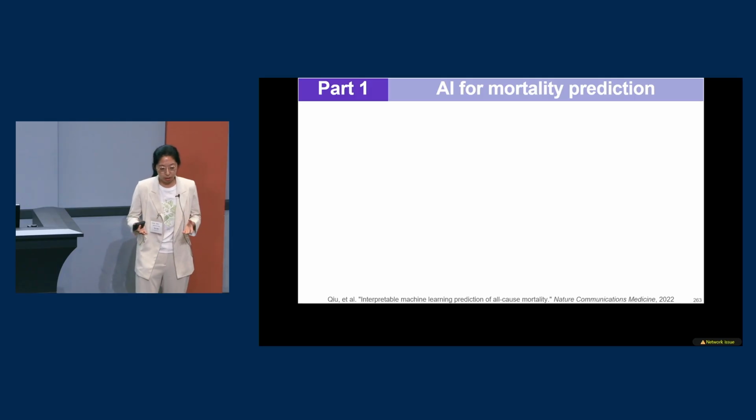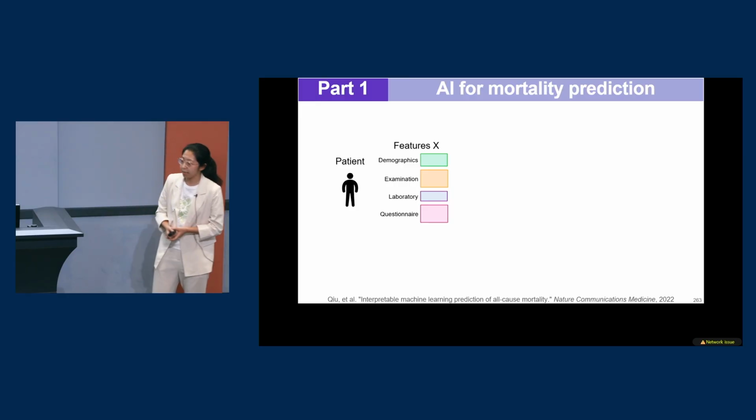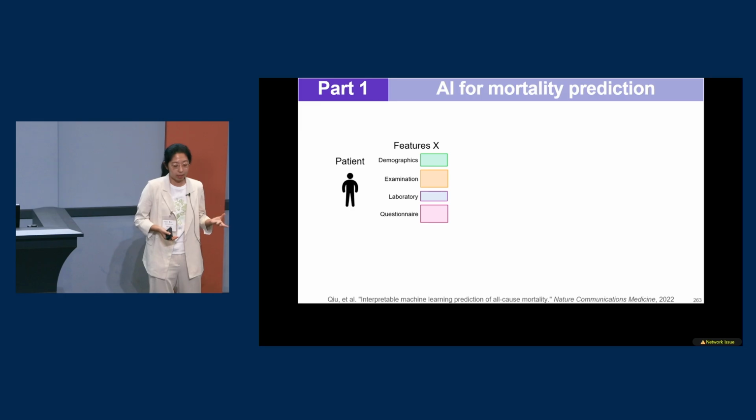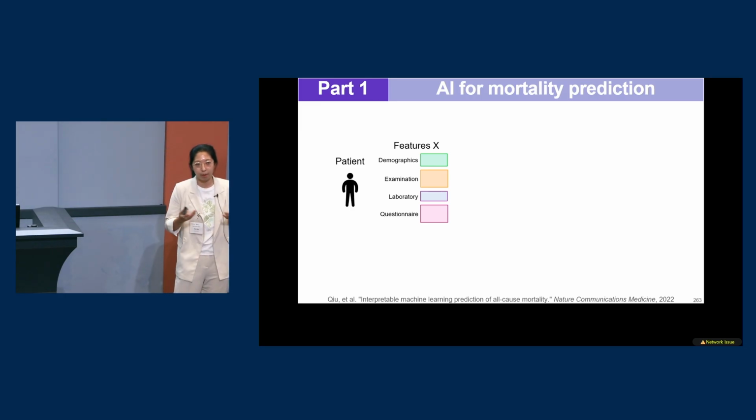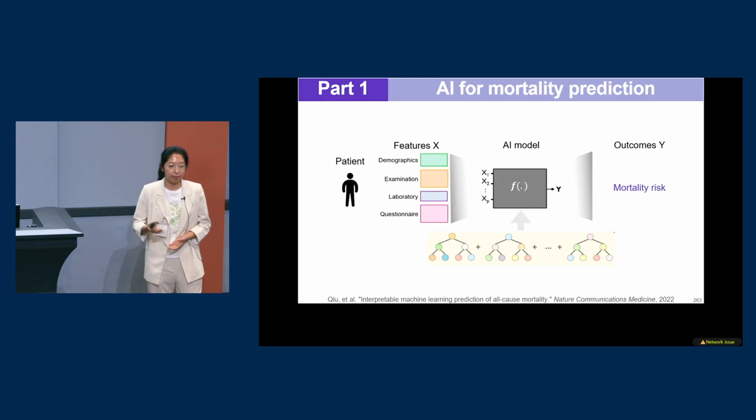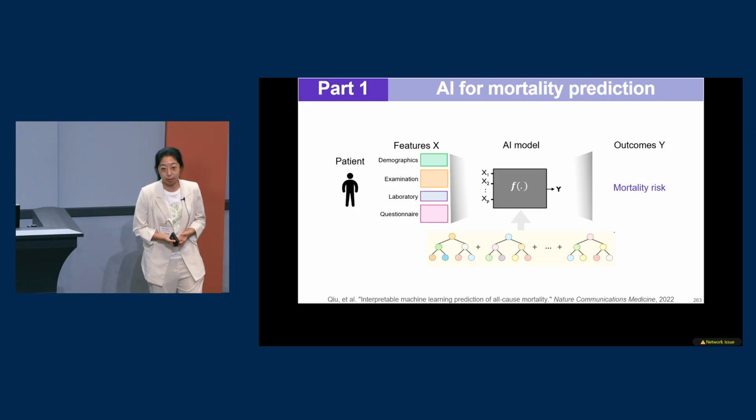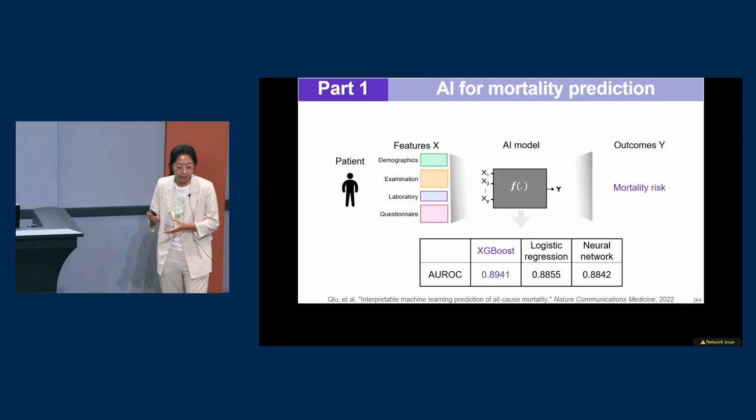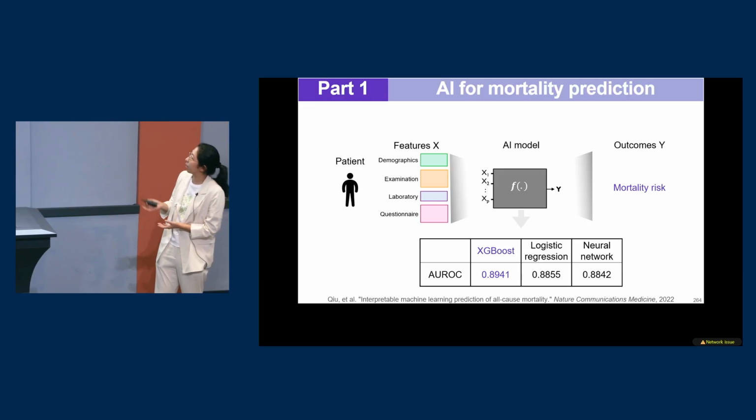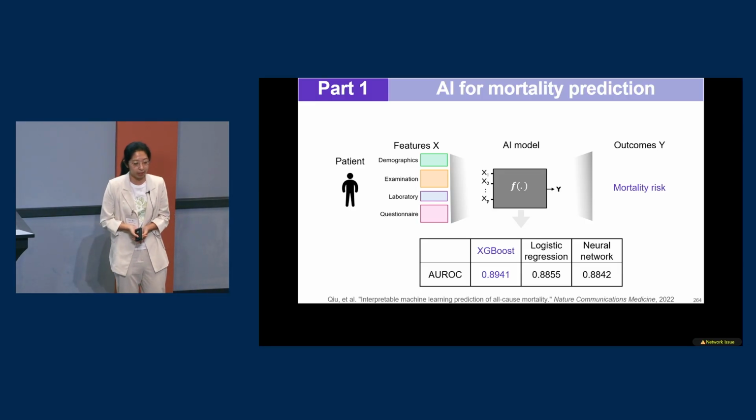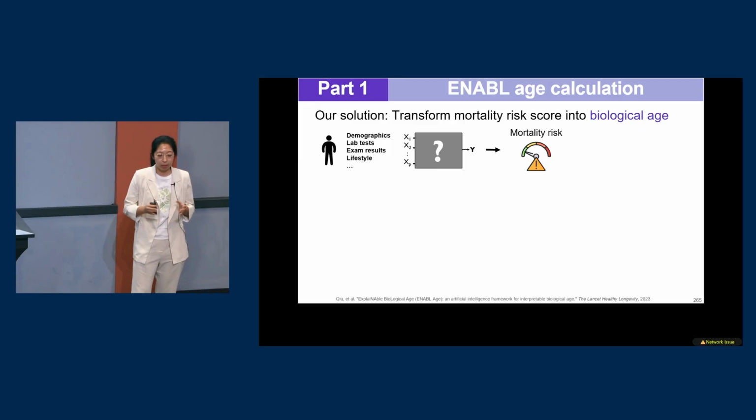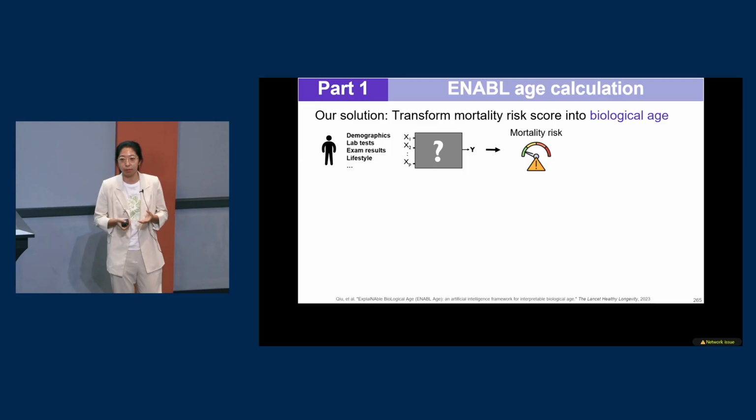To measure biological age, we first predict mortality. For each patient, we collect a wide range of features, including demographics, examination, laboratory, and questionnaire. We use the NHANES and UK Biobank data sets. Then we feed them to an AI model, a tree-based model, XGBoost, to predict the mortality risk. Here we can see that XGBoost outperforms both the linear model and the neural network on 5-year mortality prediction. Then we transform this mortality risk score into biological age.